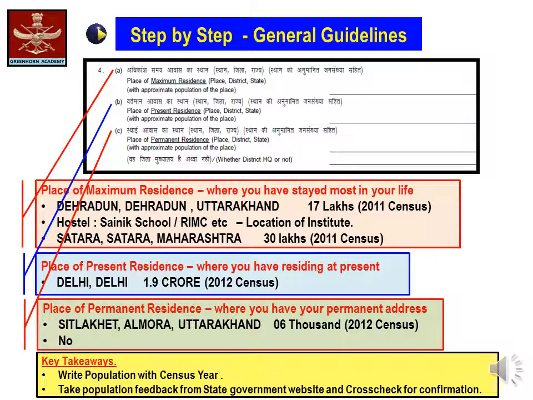His present residence would be Delhi, and his permanent residence would be the village, or we have taken the example of the village Sitlakhet in district Almora and state Uttarakhand with the population census. Now we are also supposed to write whether the permanent residence is a district headquarter or not. In case of Sitlakhet, it would be no. If it would have been the case of Dehradun, it would have been yes.